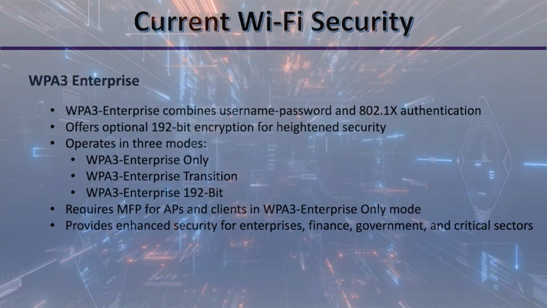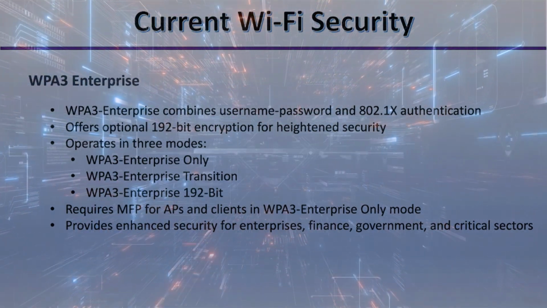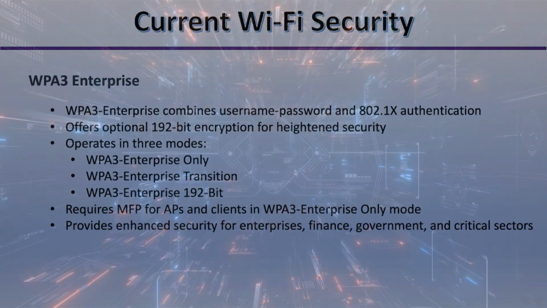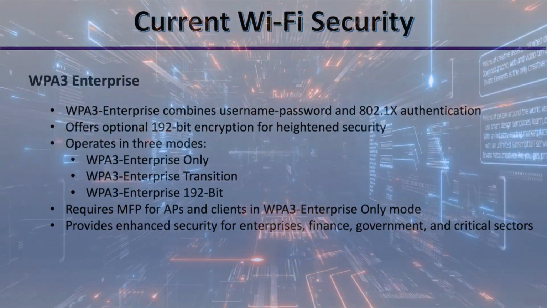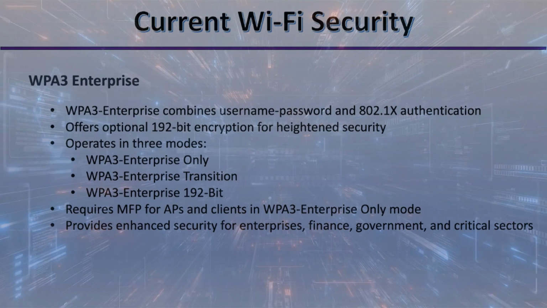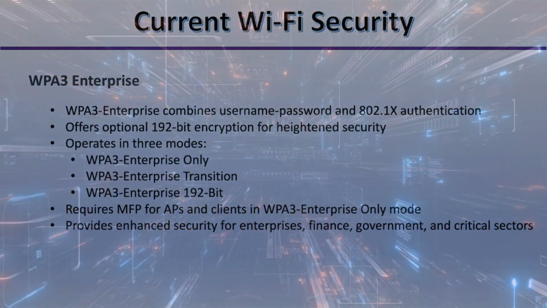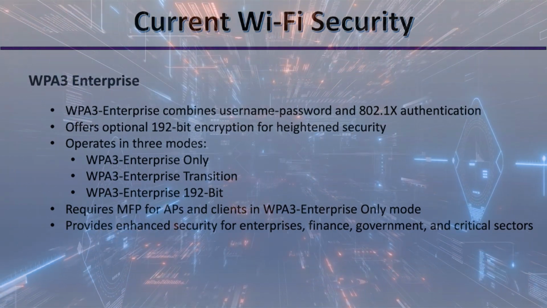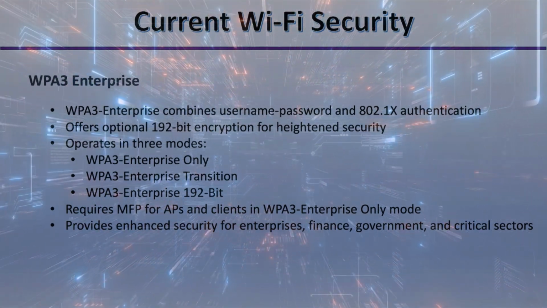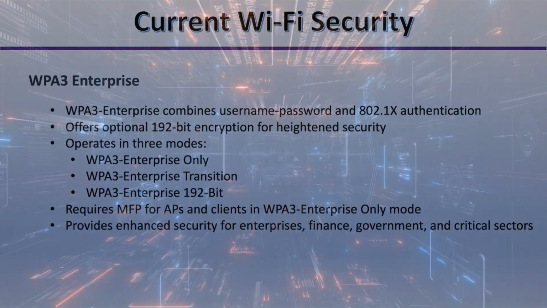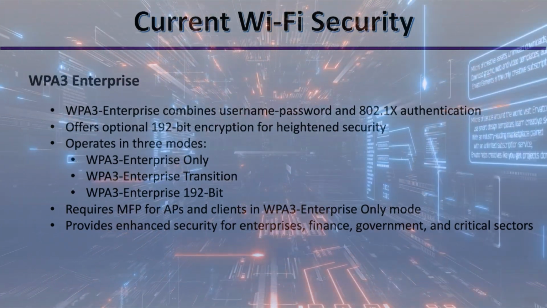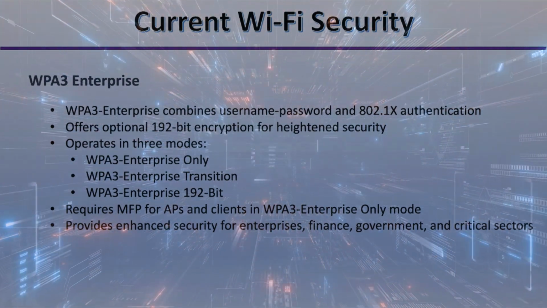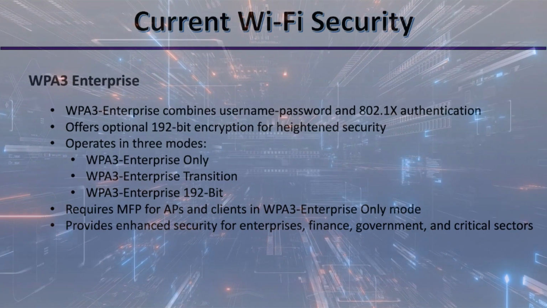And by incorporating both methods, it ensures that only authorized users with valid credentials can connect to the network. And one of the standout features of WPA3 Enterprise is the optional 192-bit encryption, which takes security to the next level. And this heightened encryption ensures that data transmitted over the network remains well protected from potential eavesdropping.